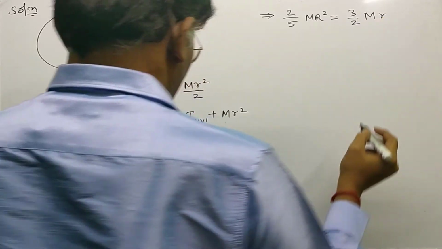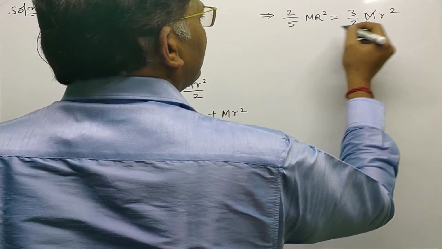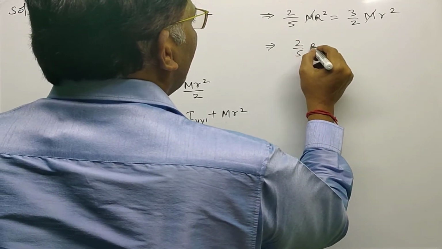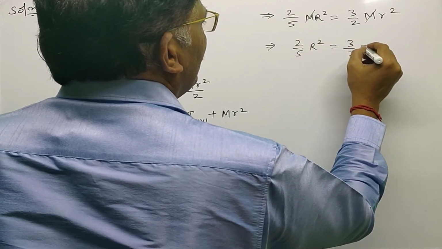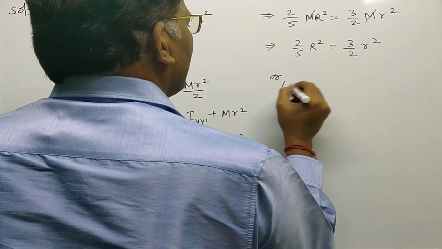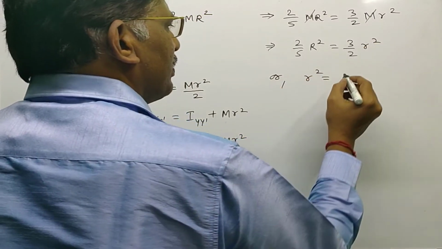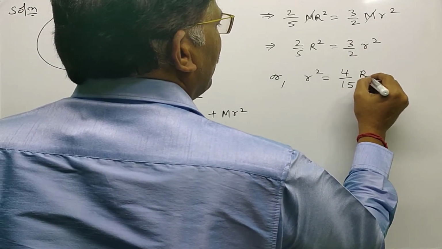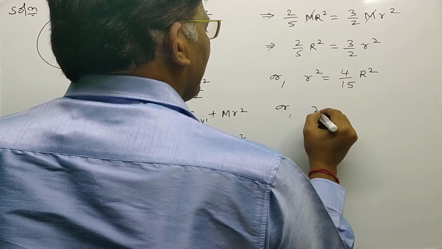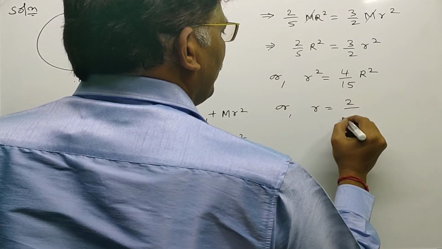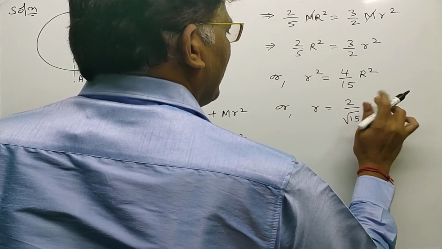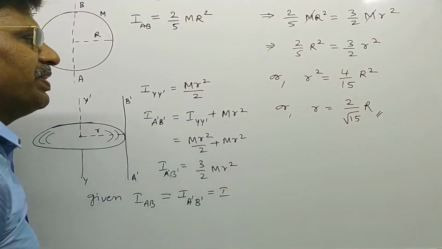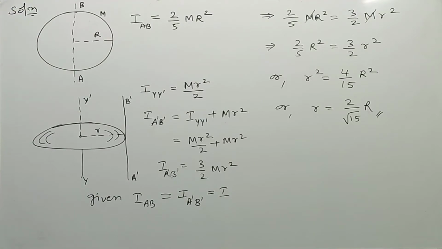Capital M cancels on both sides. So 2/5 R squared equals 3/2 r squared, or r squared equals 4/15 R squared, or r equals 2 divided by root 15 into capital R. This is the answer, the relation between small r and capital R.